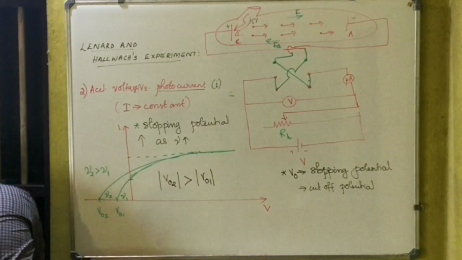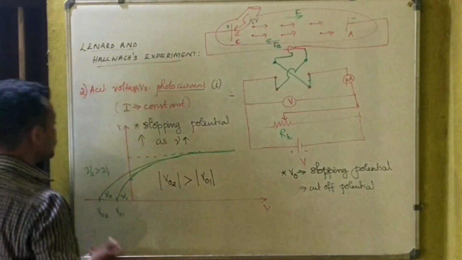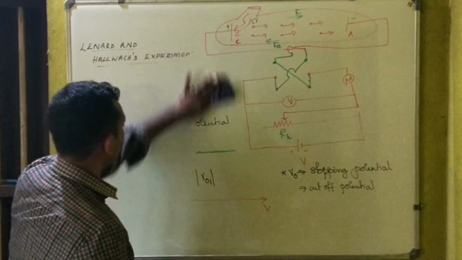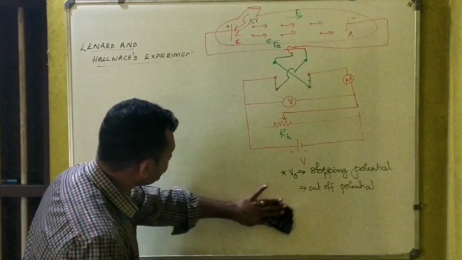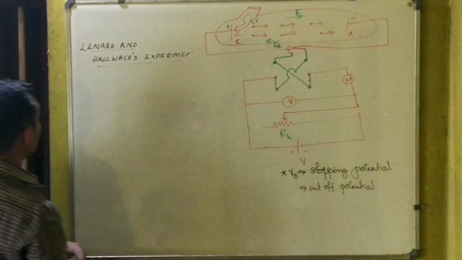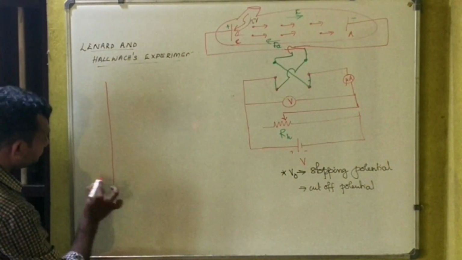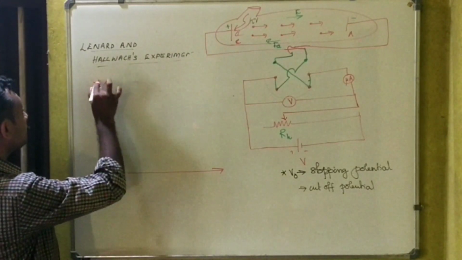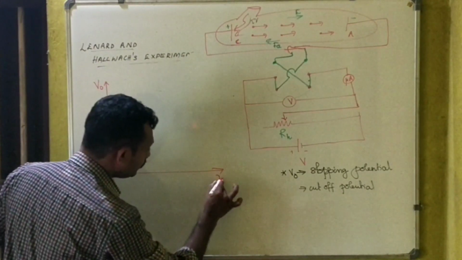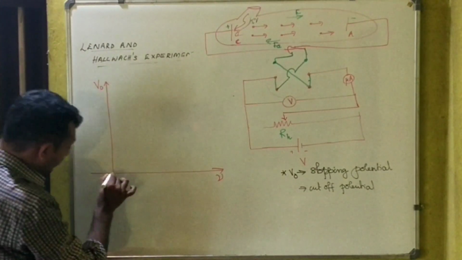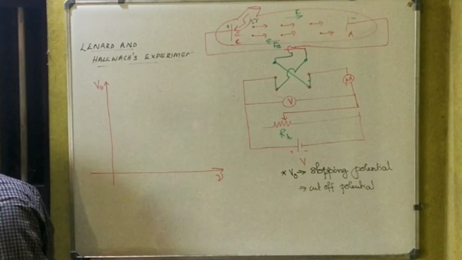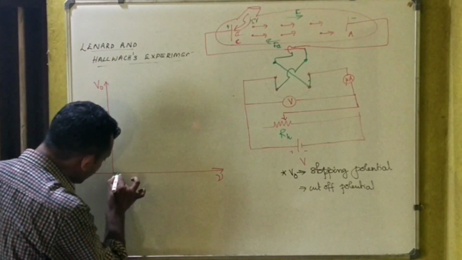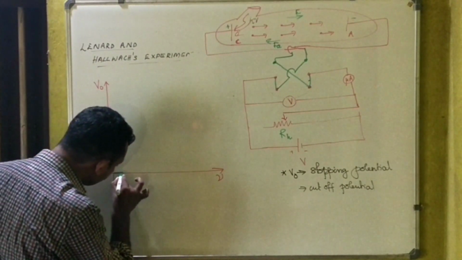So now we move to the next graph, the last observation. We have seen three observations so far. Now we will discuss the variation of stopping potential with the frequency nu. If you look at the graph, the shape of the graph is something like this.